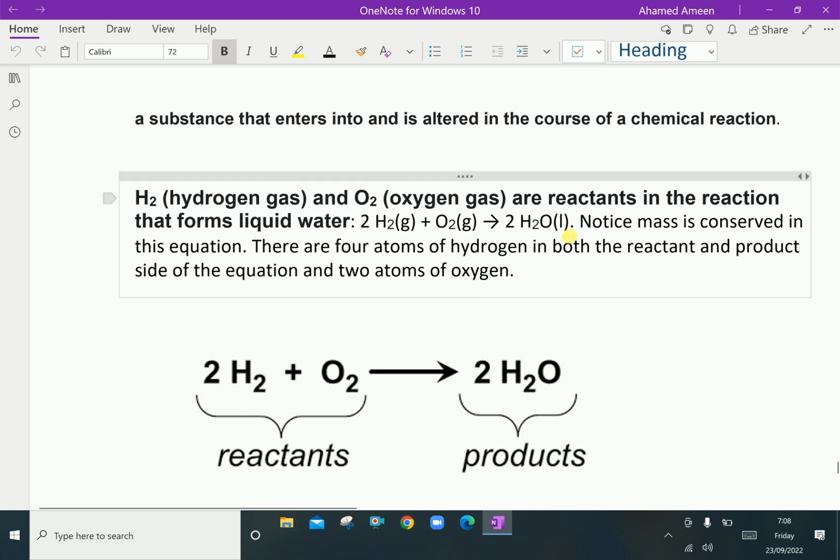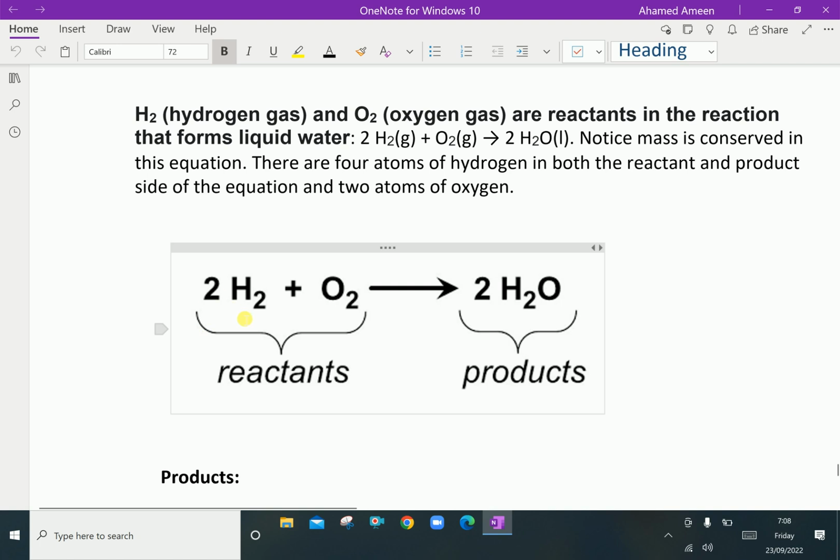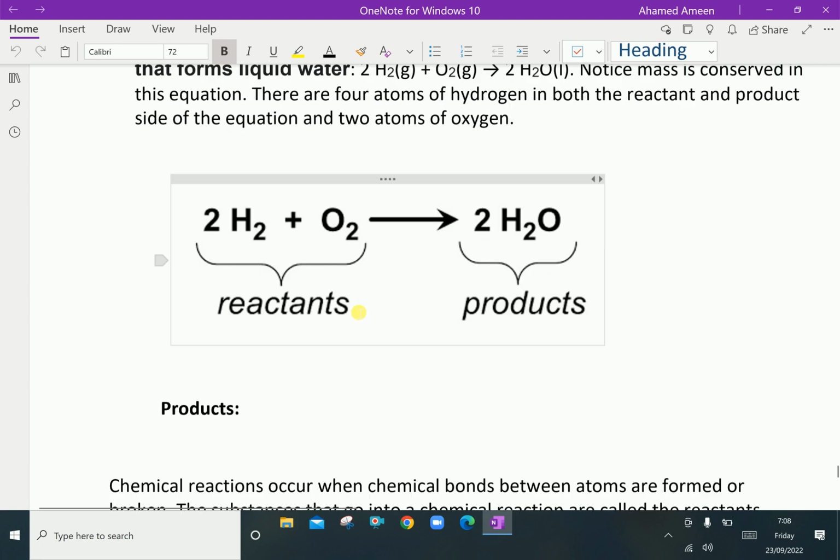Notice that mass is conserved in this equation. There are 4 atoms of hydrogen in both the reactant and product side of the equation, and 2 atoms of oxygen. Look here, 2H2 plus O2 gives 2H2O. Comparing here, H2 times 2 is 4 H atoms, and O2 is 2 atoms, forming 2 molecules of water. In total, here also 4 hydrogen and 2 oxygen, and here also 4 hydrogen and 2 oxygen atoms.